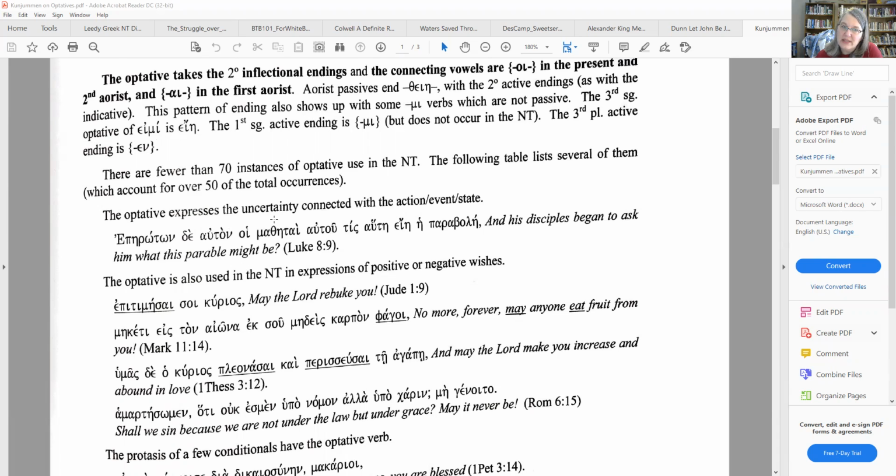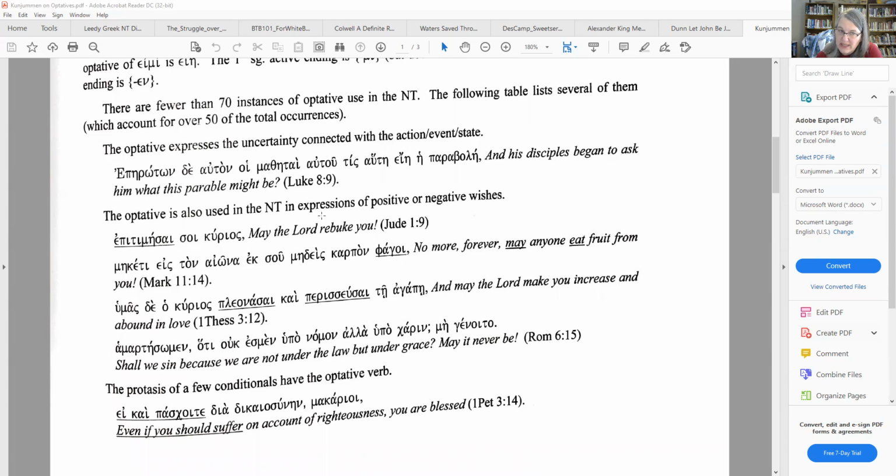So the optative expresses uncertainty. So his disciples began to ask him what this parable might be. We have the oi there. So there's uncertainty. The optative is also used in the New Testament to express positive or negative wishes. So epitimesai here, may the Lord rebuke you. And we add the may in the English to translate the optative. Here we have phagoi as the optative, no more forever, may anyone eat fruit from you. So may eat is how we translate that.